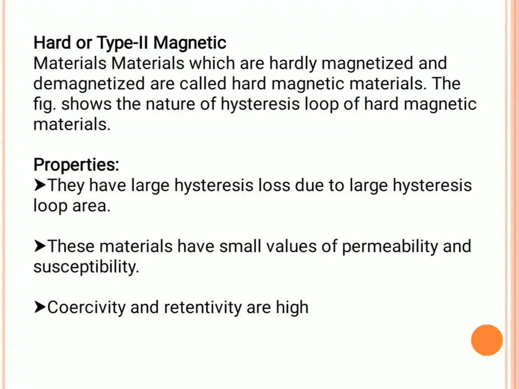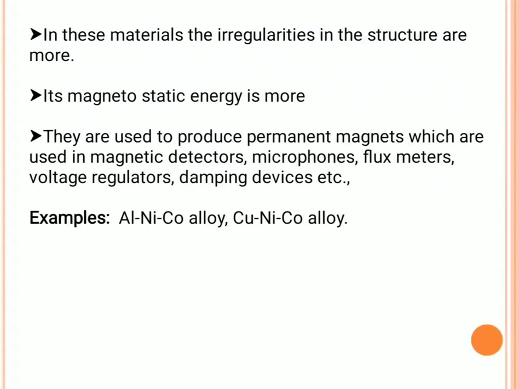They are used for strong magnetic purposes, and for the preparation of permanent magnets. In these materials, irregularities in the structure are more, so their magnetostatic energy is also more.